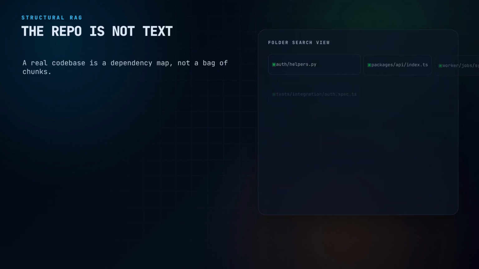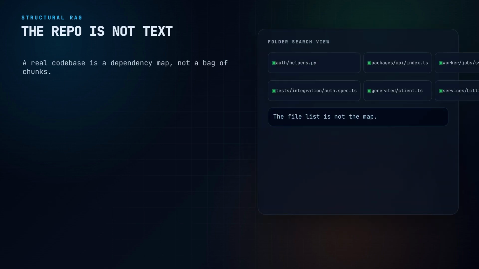Your coding agent can read files. It can search the repo. It can run tests, inspect errors, and make edits. But in a large codebase, that is still not enough. Because a real codebase is not just a folder full of text, it is a map of dependencies.